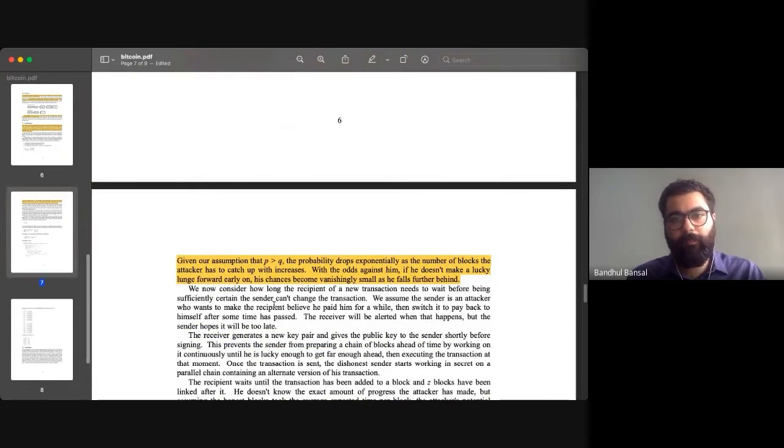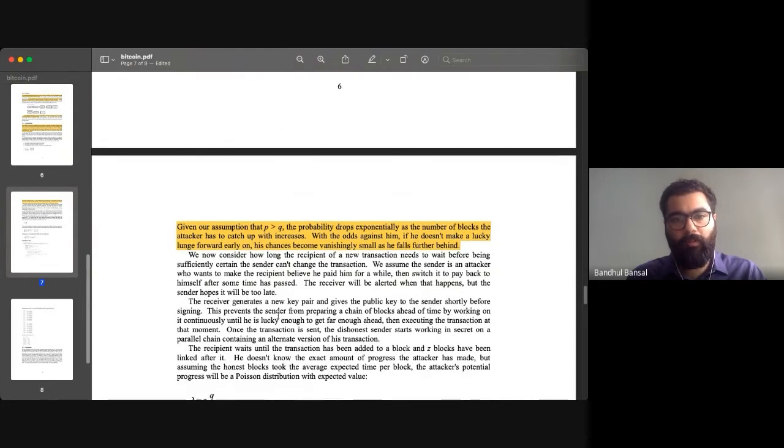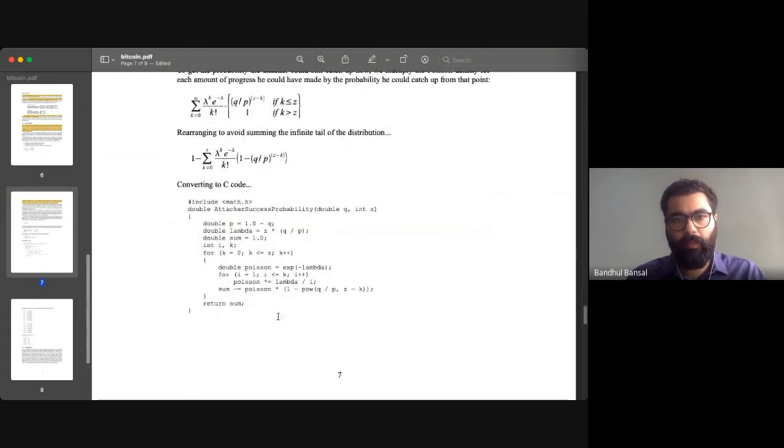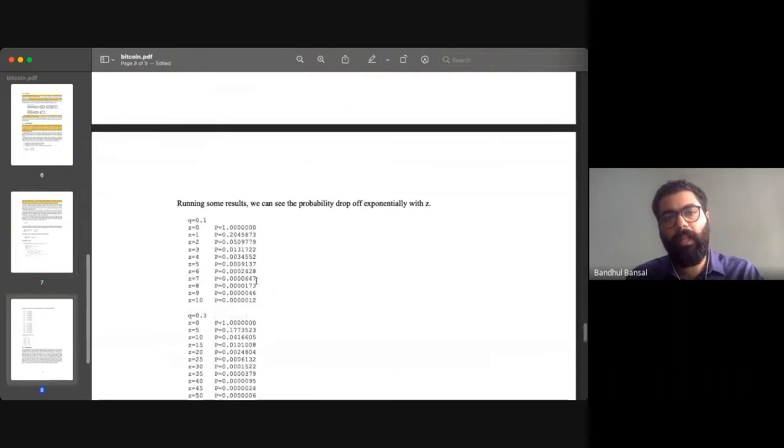Let me show you the probability after the calculations above, where z is the number of blocks. If the number of blocks is 0, the probability is 1, right? You can see, using the mathematical calculations that Satoshi made, the probability decreases exponentially as z increases.